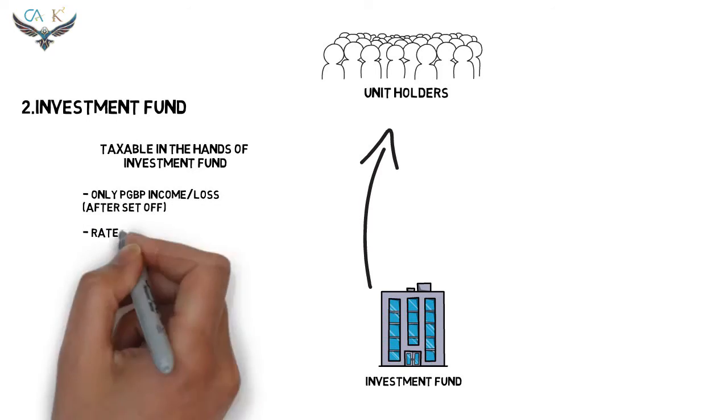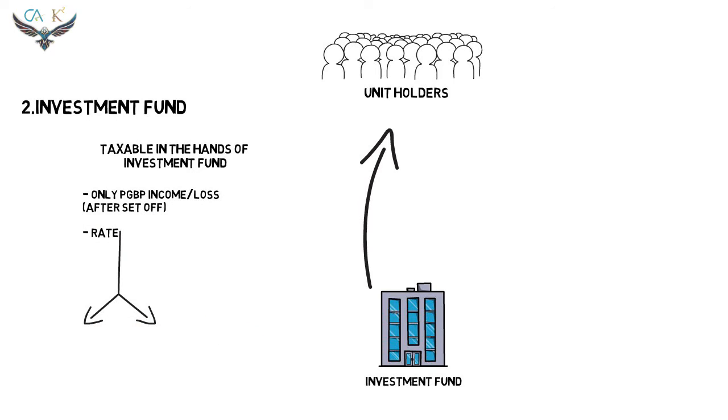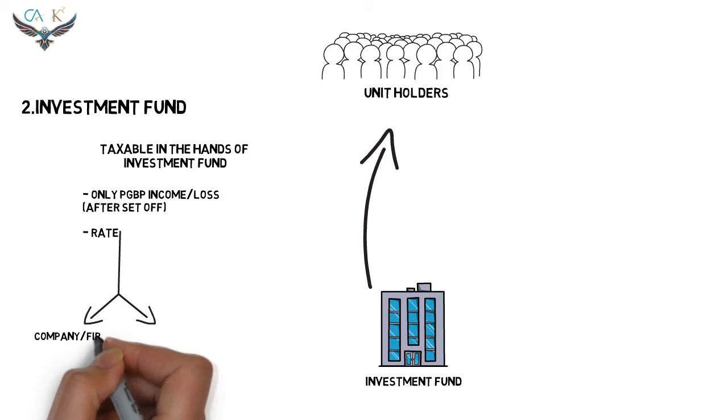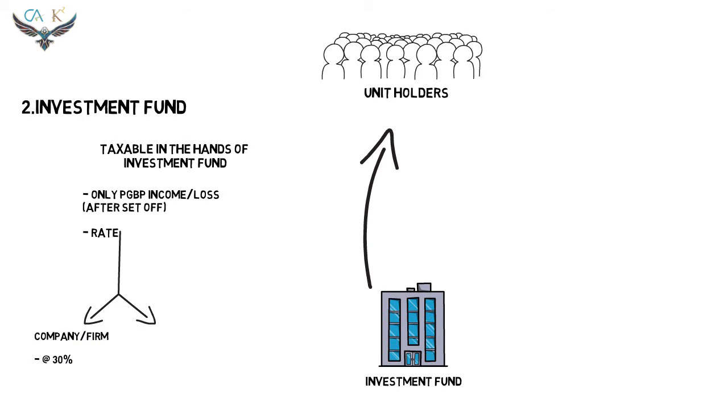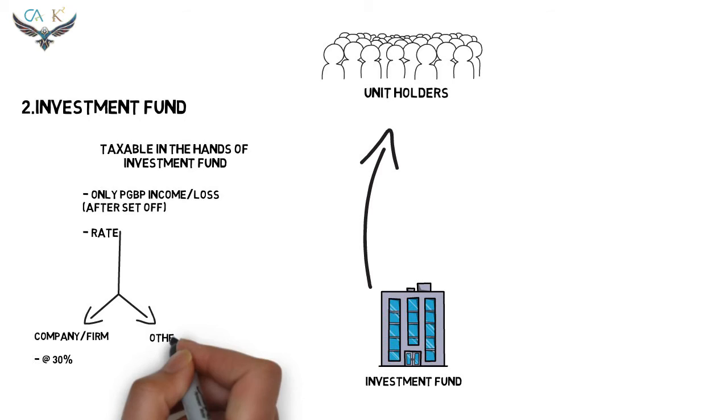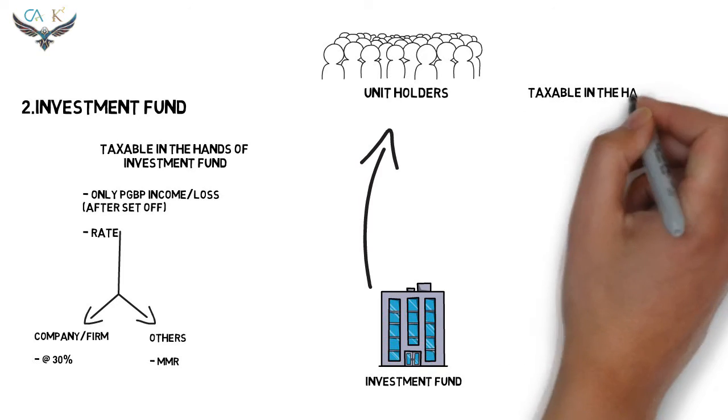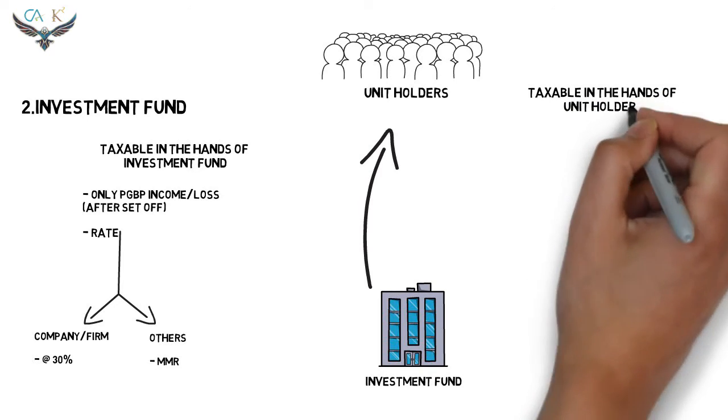The tax rates are: if the investment fund is a company, the PGBP income is taxable at the rate of 30%. On the other hand, if the investment fund is not a company, the PGBP income is taxable at maximum marginal rate. Okay, now let's see the tax implication in the hands of the unit holders.